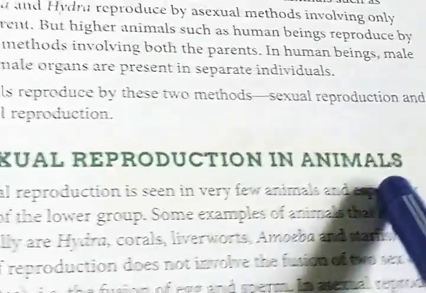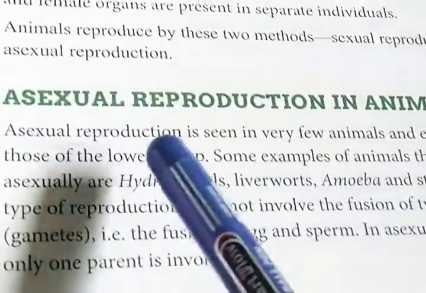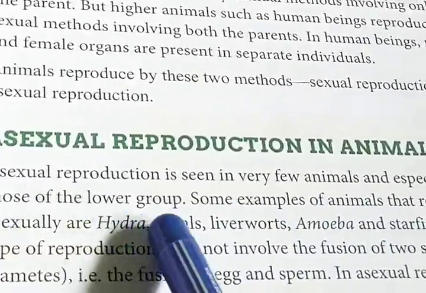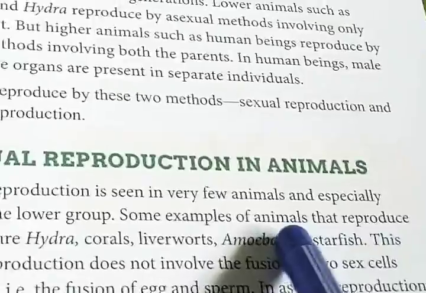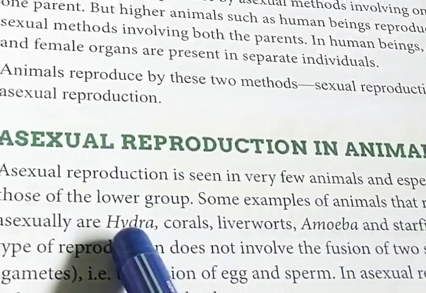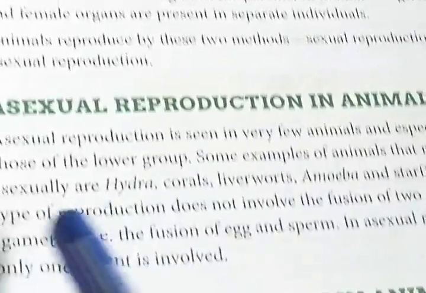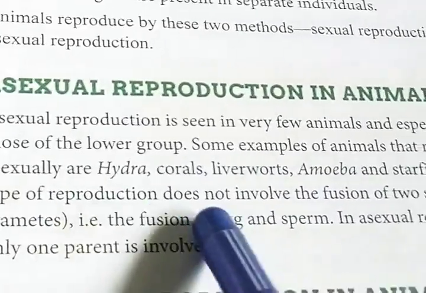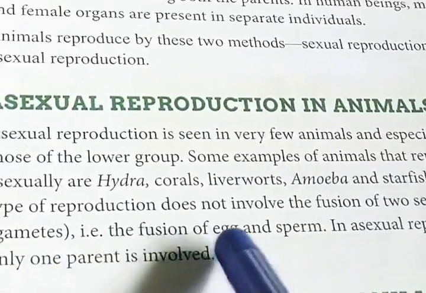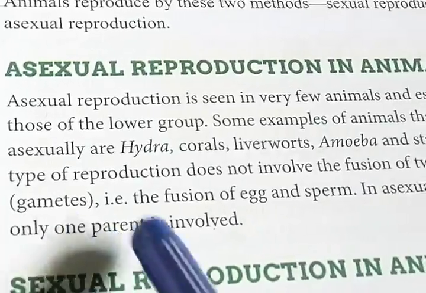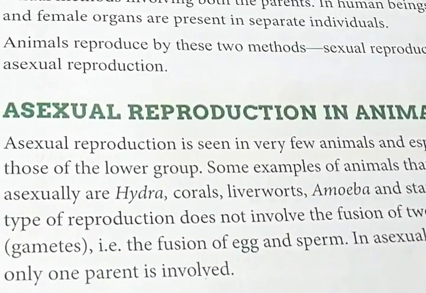Asexual reproduction in animals. Asexual reproduction is seen in very few animals, especially those of the lower group. Some examples of animals that reproduce asexually are hydra, corals, liverworts, amoeba and starfish. This type of reproduction does not involve the fusion of sex cells, the fusion of egg and sperm. In asexual reproduction, only one parent is involved.